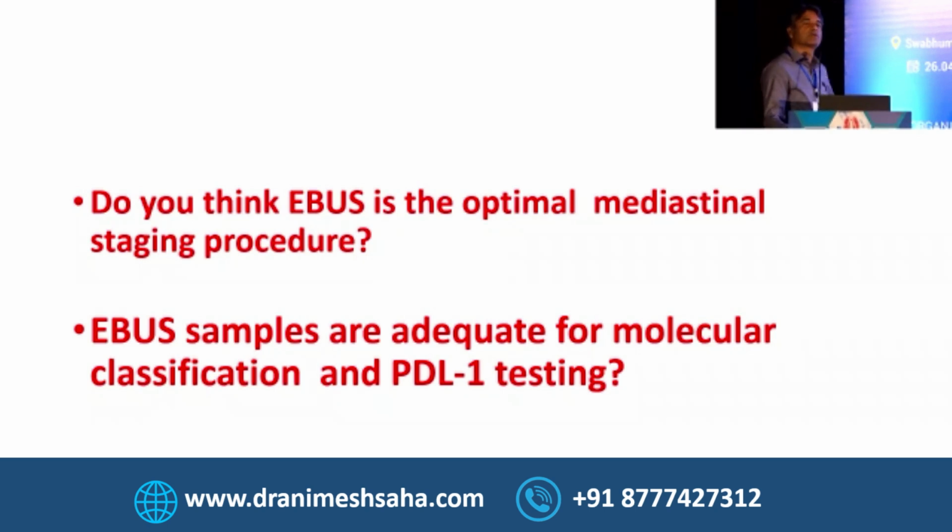Assessment of the PDL1 percentage, which is important in deciding the treatment, is difficult with EBUS. But one thing I wanted to tell you: if you take a biopsy from the main lesion and prove that it is adenocarcinoma, the chance of discordance between the main lesion and the mediastinal node is very, very less, less than 8% or something. So we can do away with the PDL1 and EGFR molecular testing in the mediastinal node when we do it in the main tissue.